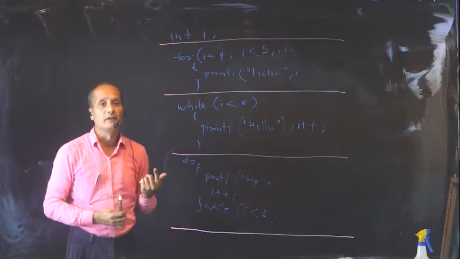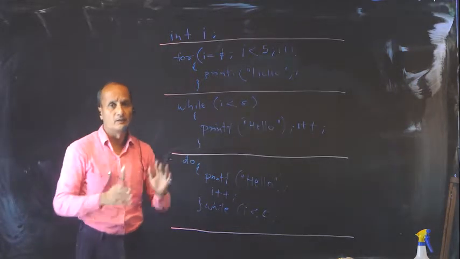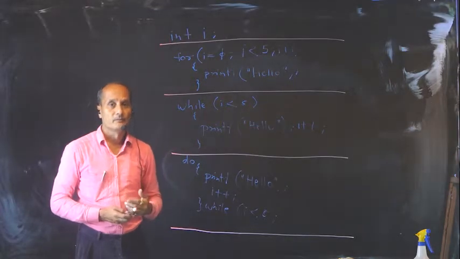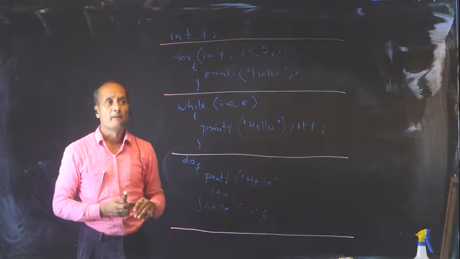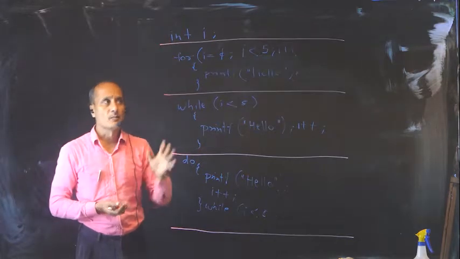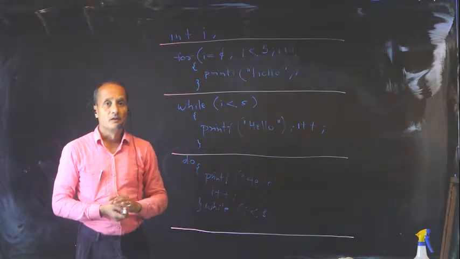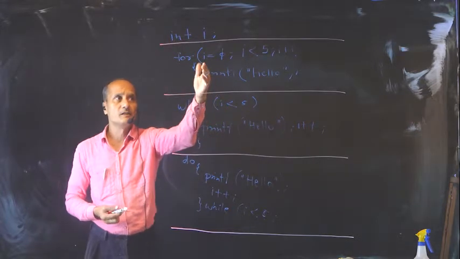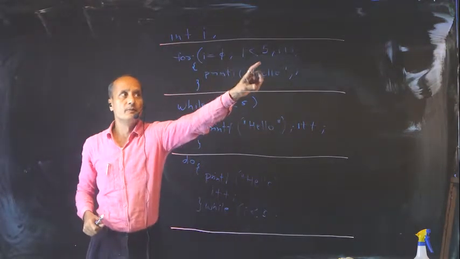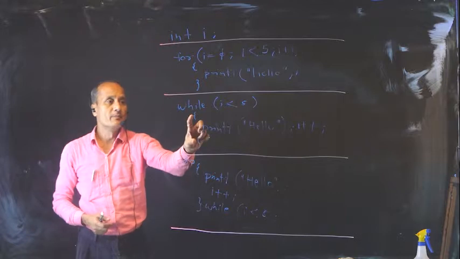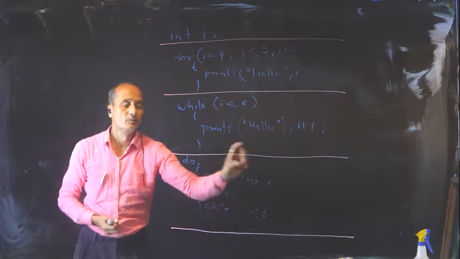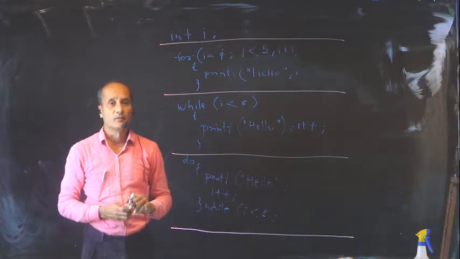The first question that we need to answer whenever we are writing any loop is: what is getting repeated? In this simple code, saying hello on the screen is the activity which is getting repeated, and suppose I want to say hello 5 times. When I say hello, that is the repeated activity. I made a block out of it. This is the block that needs to be repeated in the for loop, the same block in the while loop, and the same in the do while loop. A small technical difference of course exists.